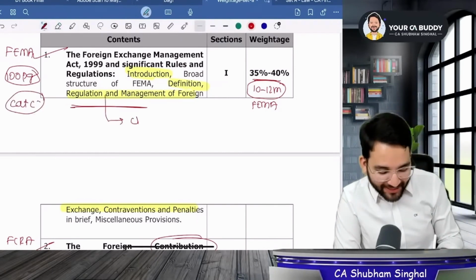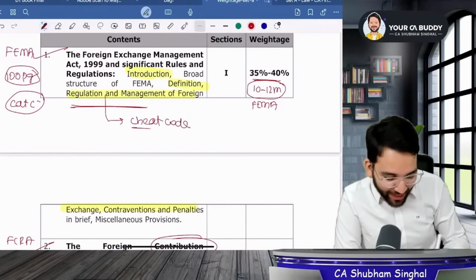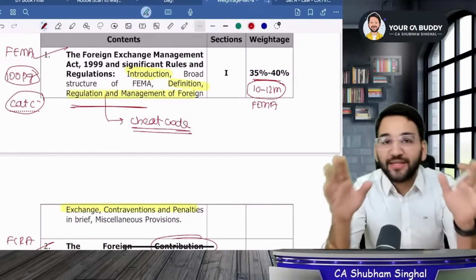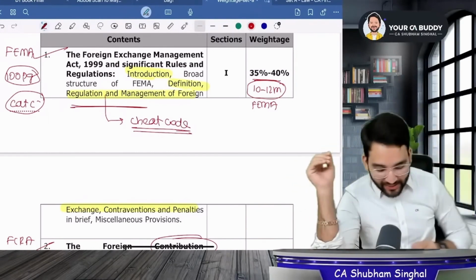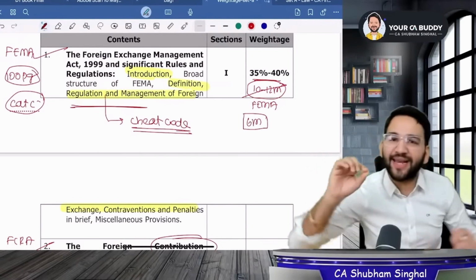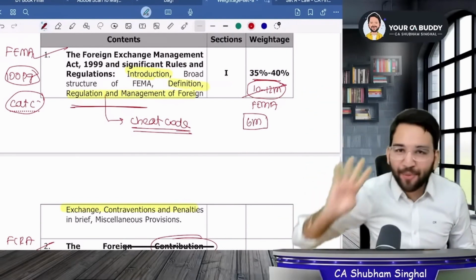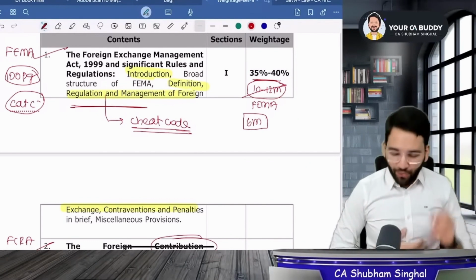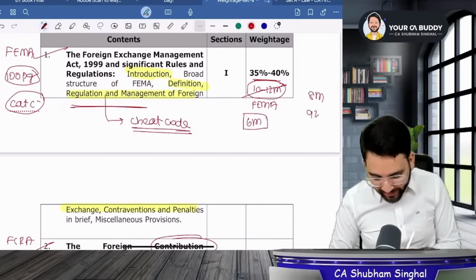I will tell you the cheat code for this chapter too. This is the cheat code: as much as you will do, I will tell you some selective topics. Not now, later on. You just cover as many topics as I tell you. You will not get all 12 marks from them, but at least 6. The rest 6 we will give up. We will take care of your 4 marks of winding up. If 2 marks are gone, 6 marks are gone from this. How many marks are gone? 8, so 92 marks are left.